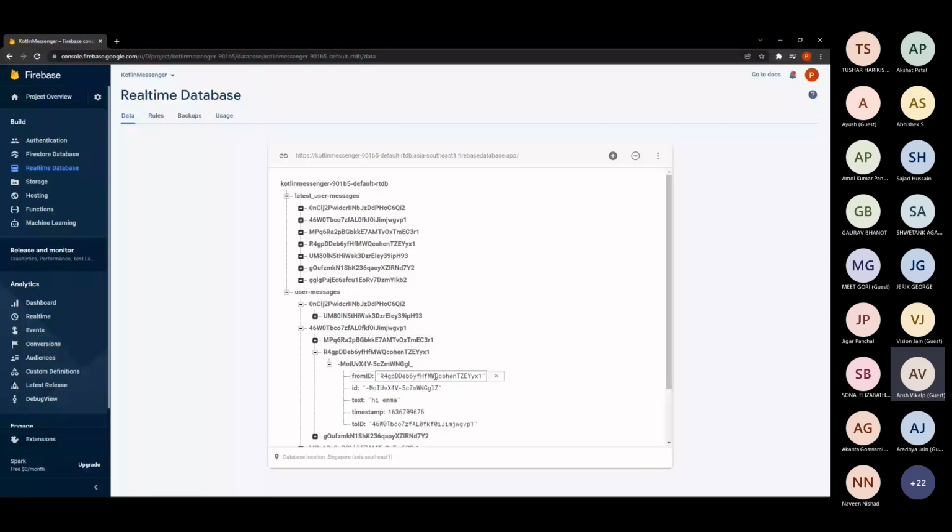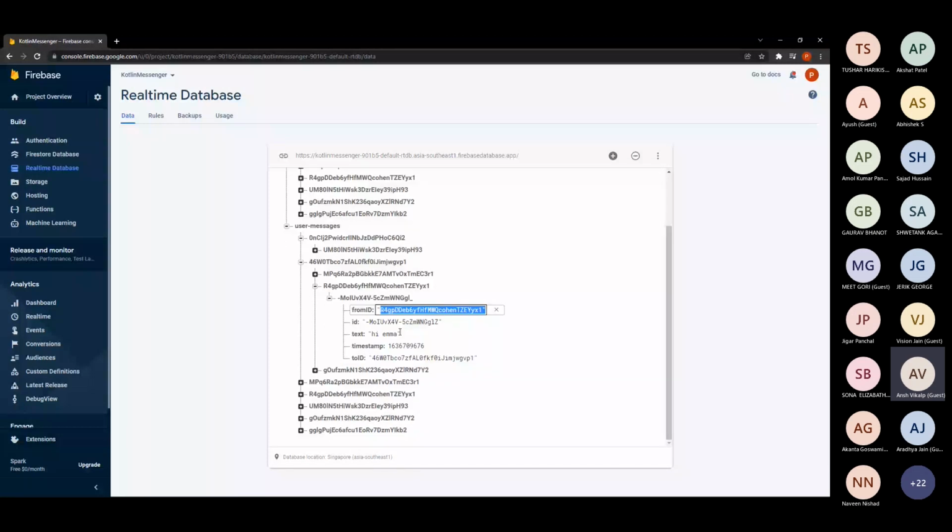So this is from ID, that is nothing but my friend, and this is the ID MOV. This is the ID of the text message, and this is the text I have sent for them. And the timestamp, if you want, you can display in the WhatsApp message. You can see at the bottom you have the timestamp also, so you can save that too. And the to ID is me.